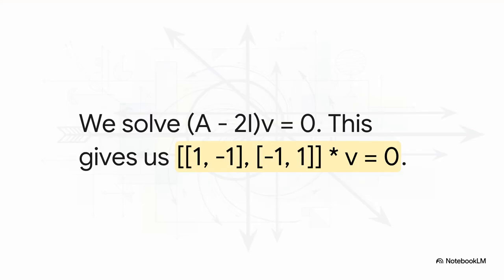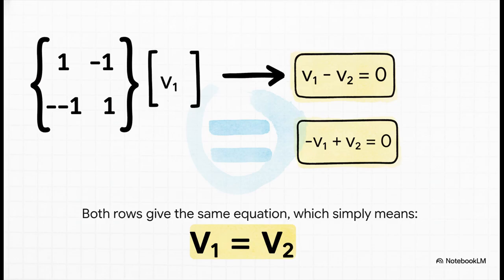Let's start with our first one, lambda equals 2. We plug it into our A minus lambda I matrix, which gives us this new matrix here. Now we're looking for a vector v that this matrix sends to the 0 vector. When we perform the matrix multiplication, that top row gives us the equation v1 minus v2 equals 0. The bottom row gives us negative v1 plus v2 equals 0.